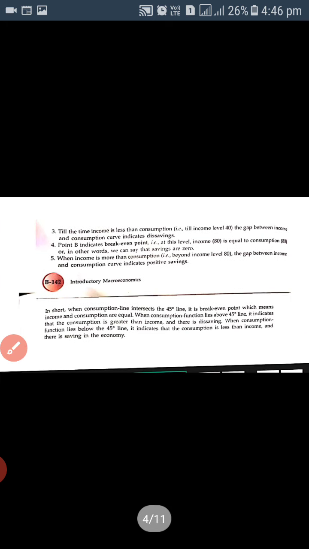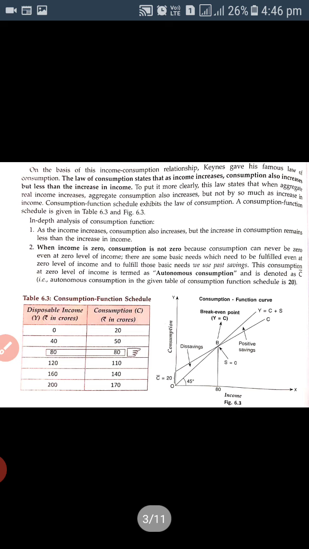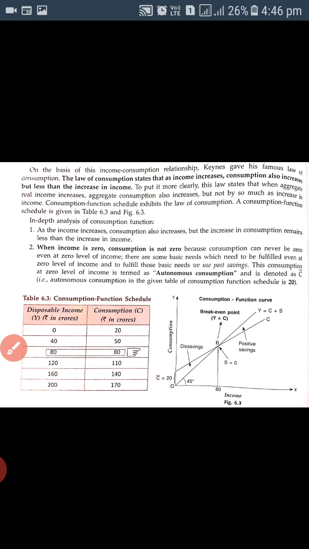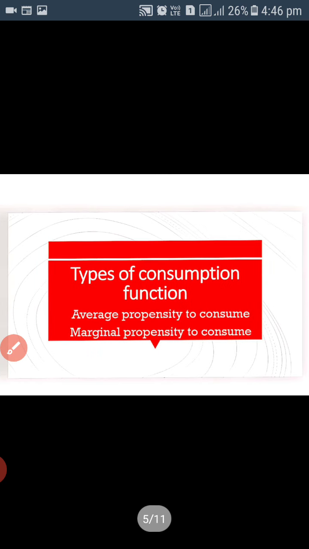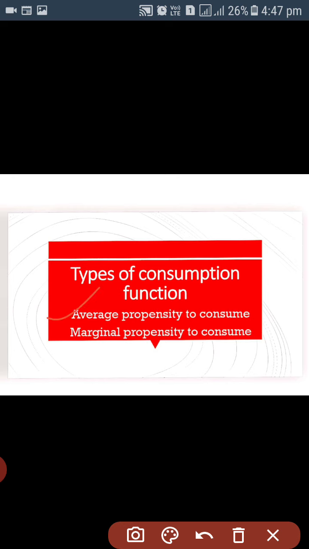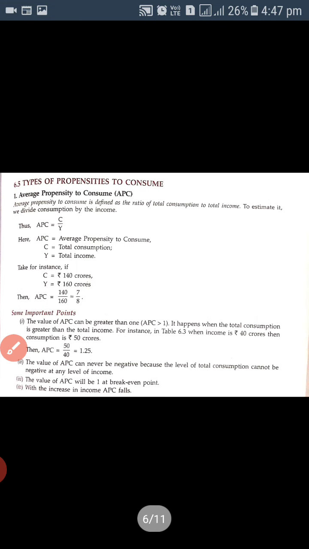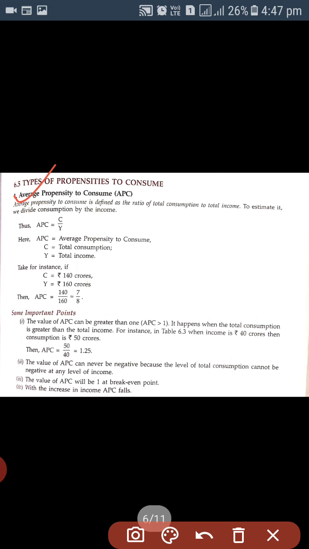So these are the basic points that we have learned with this schedule and the curve of the consumption function. Now we will see the consumption function types. What are the basic types of the consumption function? Two types basically: average propensity to consume and marginal propensity to consume. First we will see average propensity to consume.